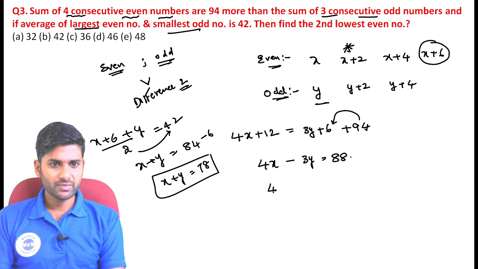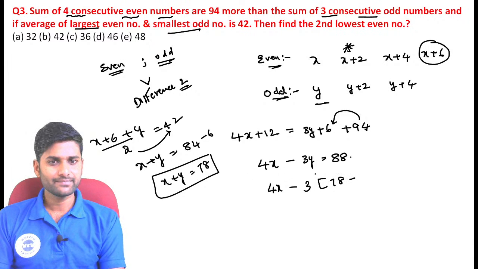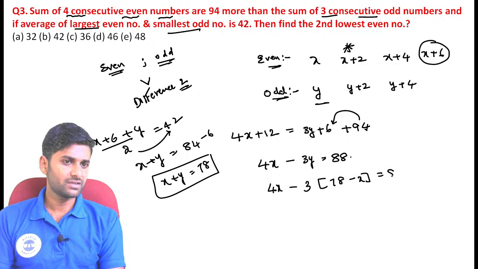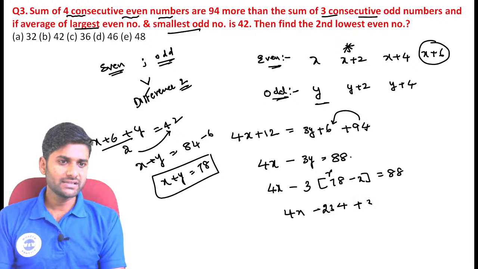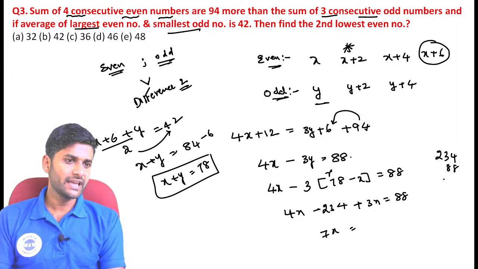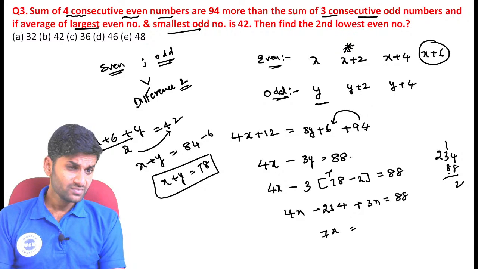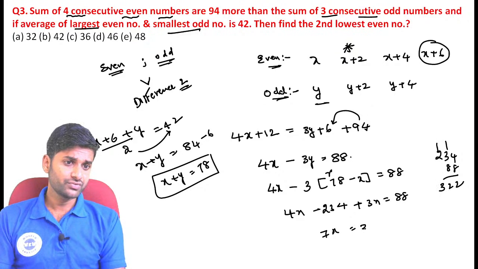Now we want the x value. So 4x minus 3 into the y value, y can be defined as 78 minus x, is exactly equal to 88. Now see, 4x minus 3 times 78 minus x. 8 3s are 24, 7 3s are 21, 234 plus 3x, the value becomes 88. Now see, 7x is exactly equal to 234 plus 88, which is 322. Now the x value becomes...